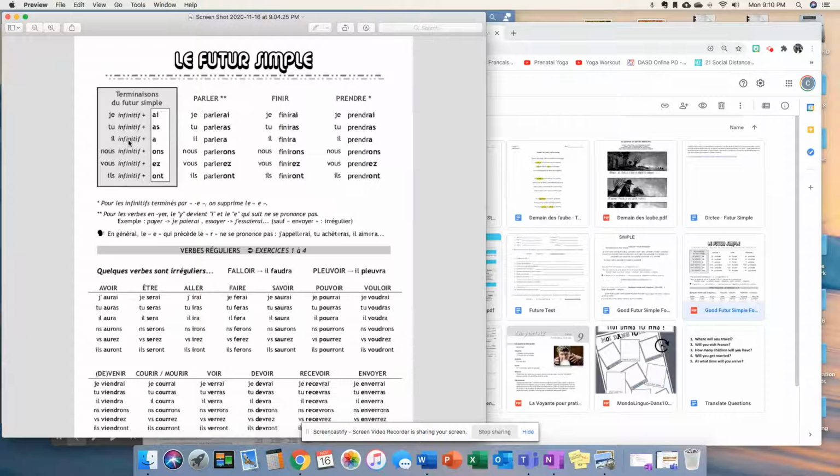Il, elle, and on take the infinitive, add a. Nous, the infinitive, add ons. Vous, the infinitive, add ez. Ils and elles, plural, add the infinitive, and add ont.